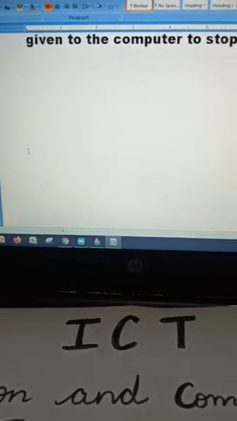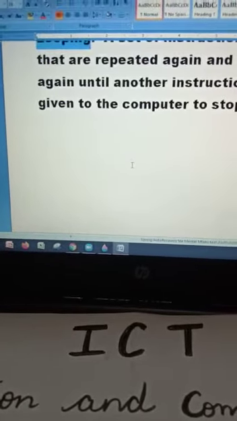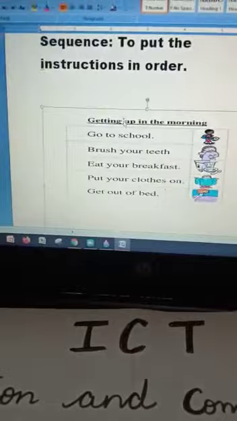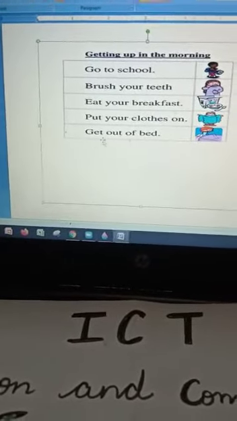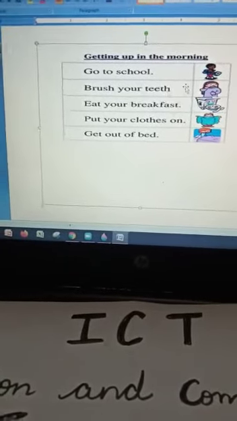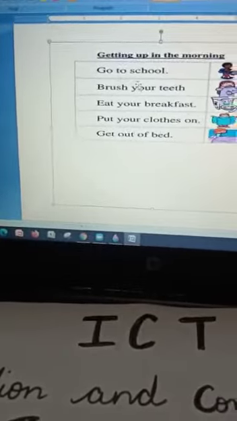An example could be taken from your daily routine as well. See, on a daily basis, what do you do? You get up in the morning, right? You get out of bed, you brush your teeth, you eat your breakfast, you put on your clothes, and you watch TV. Do you come to school then?